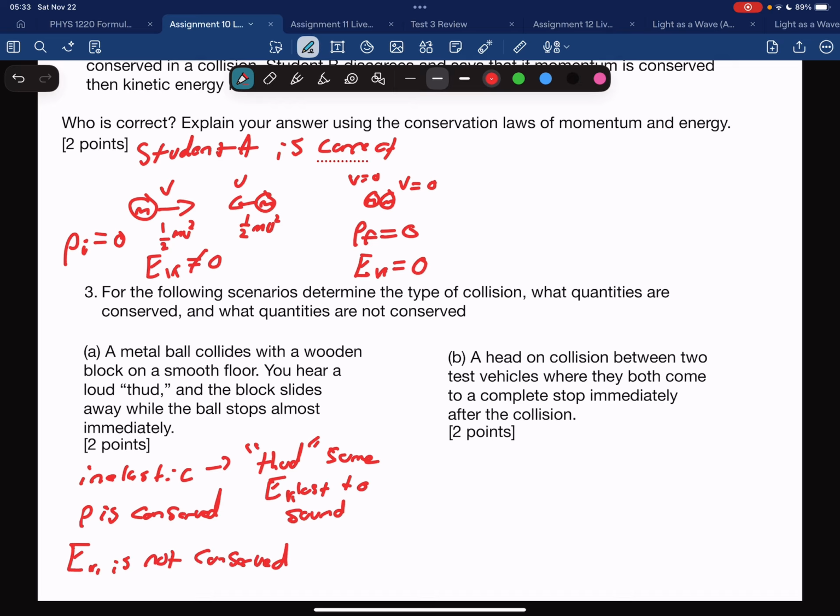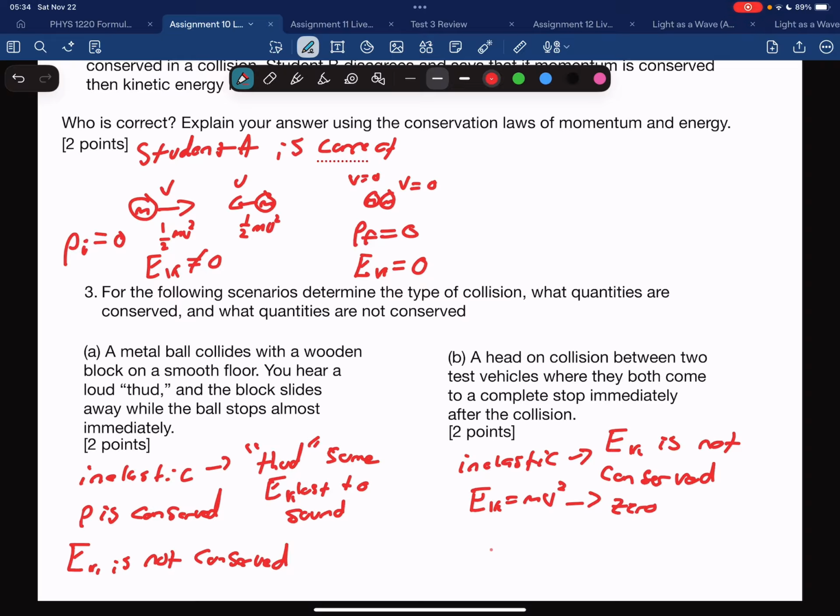Part B, head-on collision between two test vehicles where they both come to a complete stop immediately after the collision. This is inelastic. And I know this because kinetic energy is not conserved. We go from, let's assume the vehicles are identical for this quick example, a total kinetic energy of mv squared to 0 because they both come to rest.